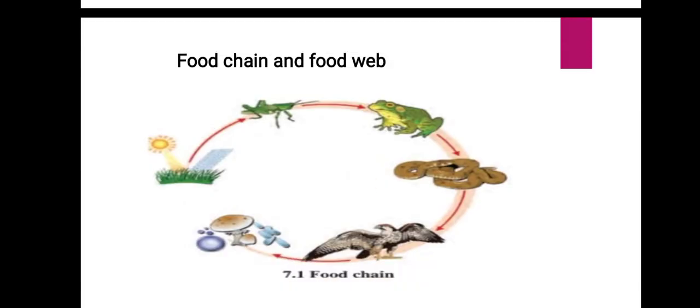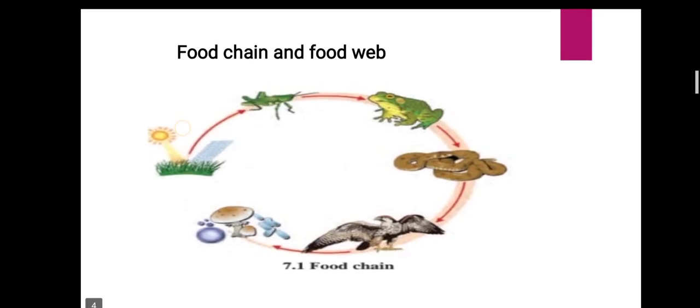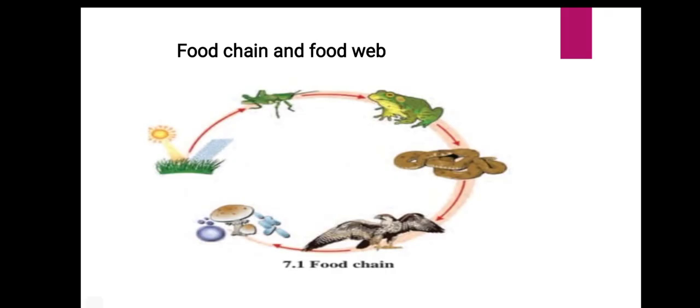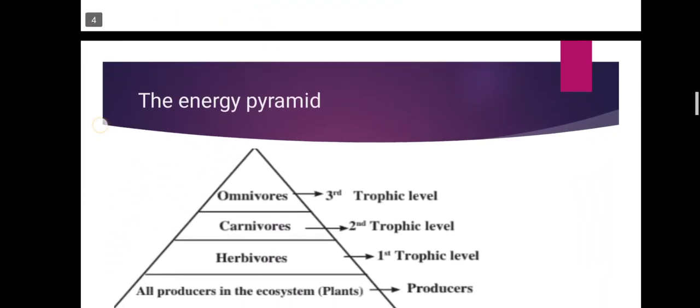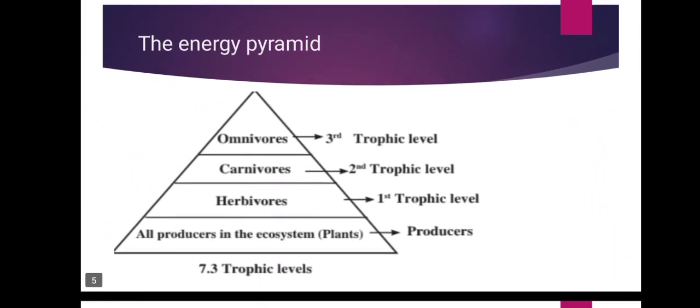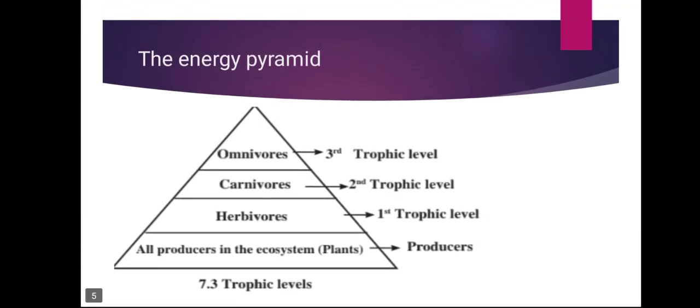Each chain consists of four, five or more links, and they are interconnected at various levels. Because of the interconnection between these trophic levels, they form a food web. Got it? Yes, ma'am.